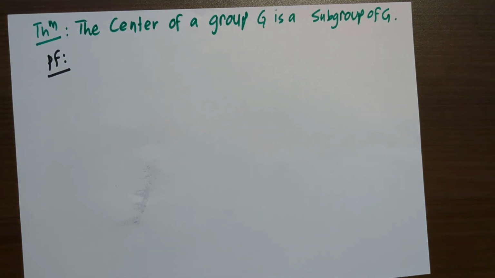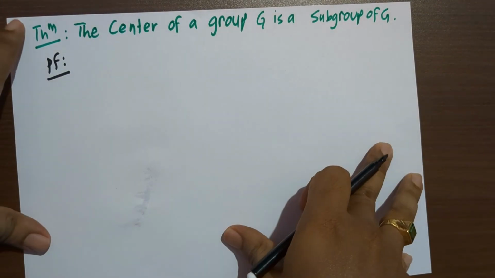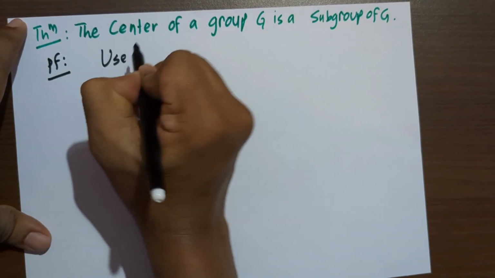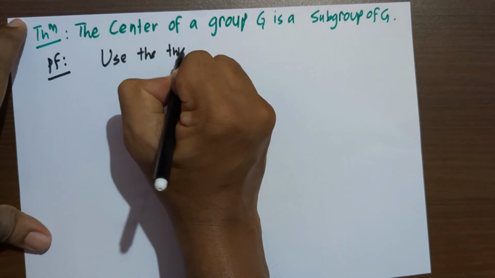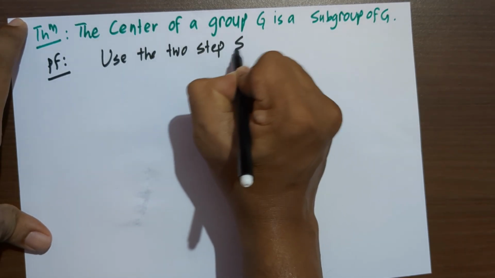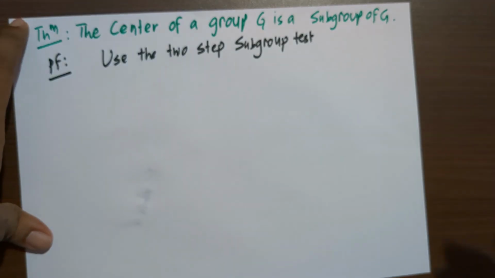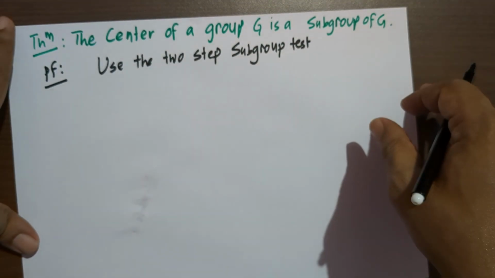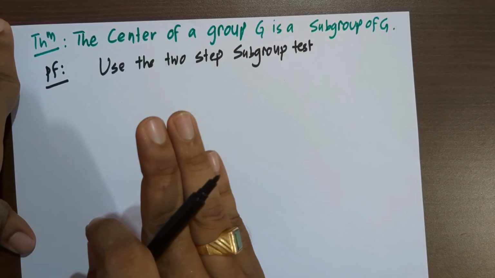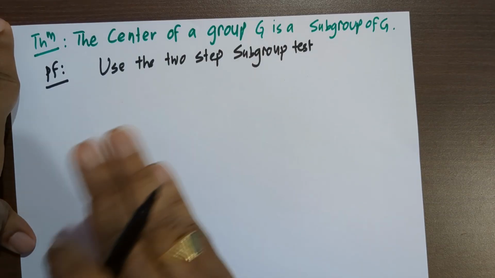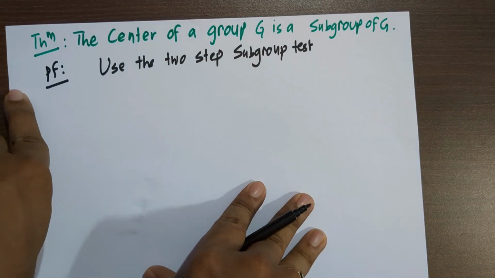Actually we are going to use the two-step subgroup test. The two-step subgroup test says if a subset is non-empty and it is closed under the operation and it contains the inverse of every element, then that subset is a subgroup.